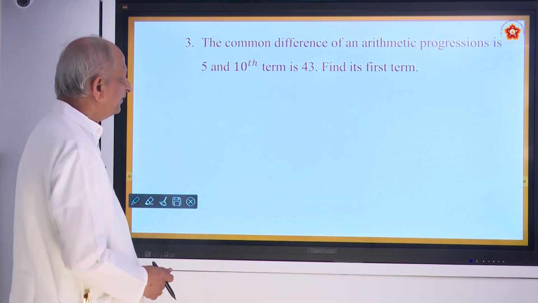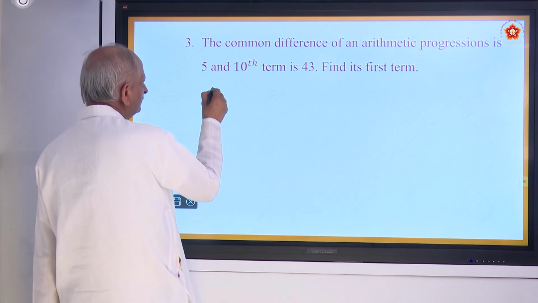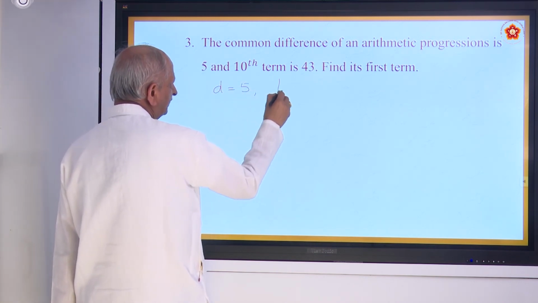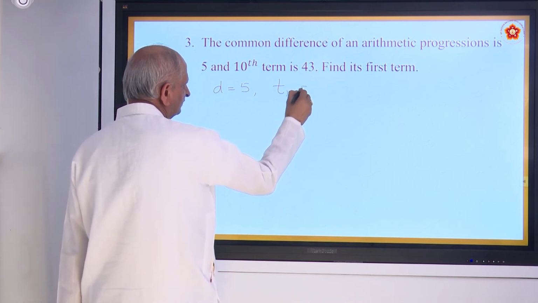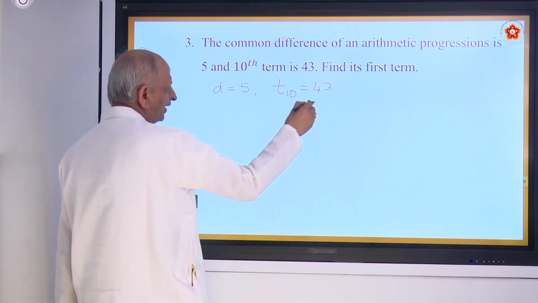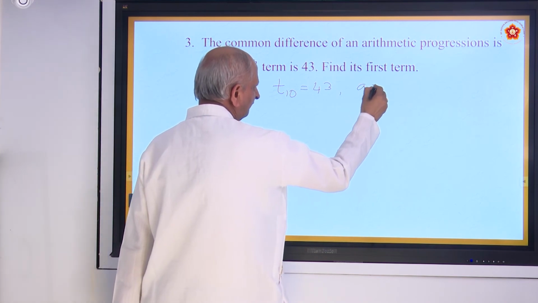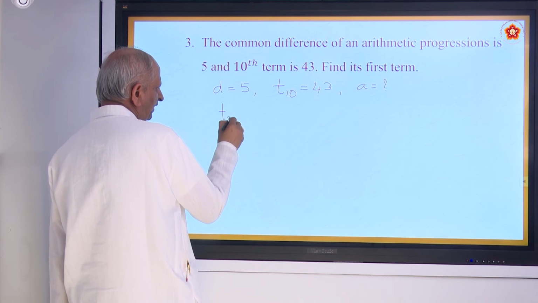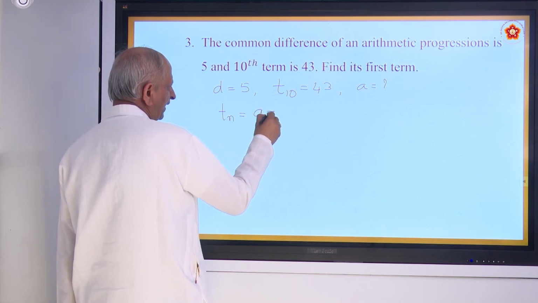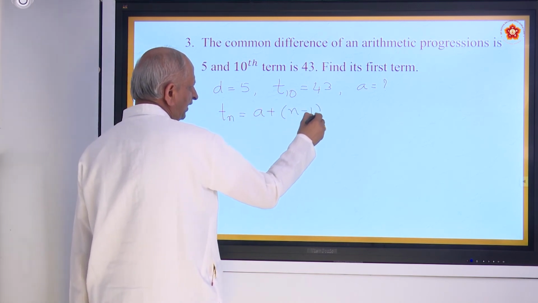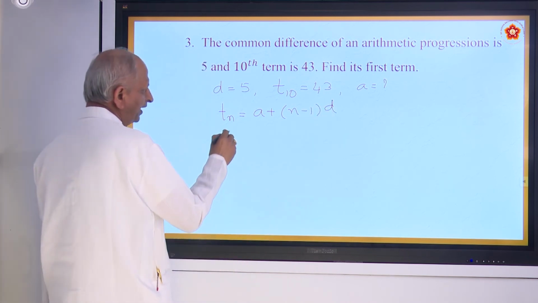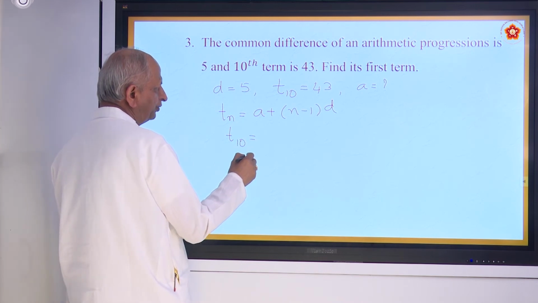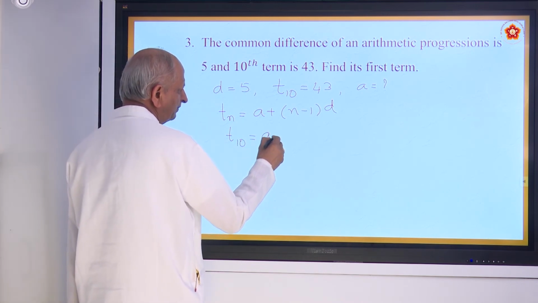Here the common difference is given. So the common difference we call D. And the 10th term is given, T10 is 43. Find the first term A. The formula is Tn equals A plus (n minus 1) into D. And here T10 is equal to A, the first term, is the question mark.